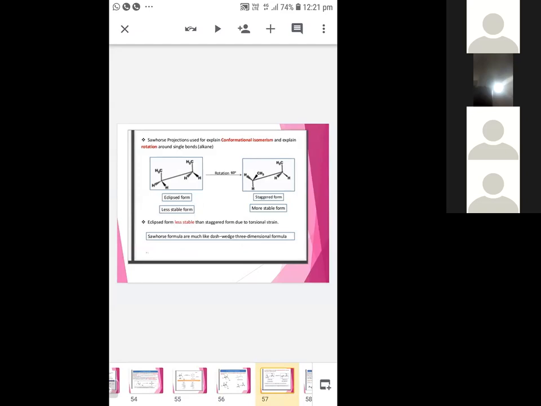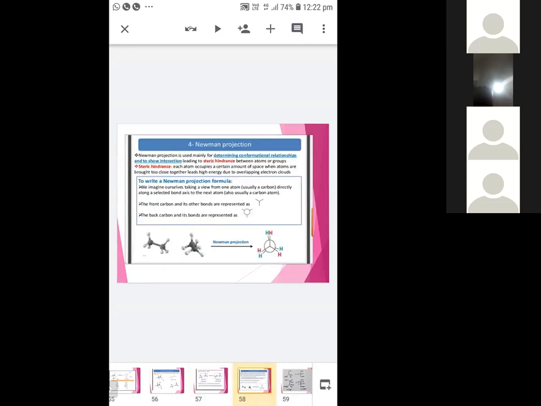When both carbons are represented as inverted Y or Y form, it is known as the eclipsed form of Sawhorse representation. If alternately one carbon is Y form and the other is inverted Y, then it is known as the staggered form of Sawhorse representation.